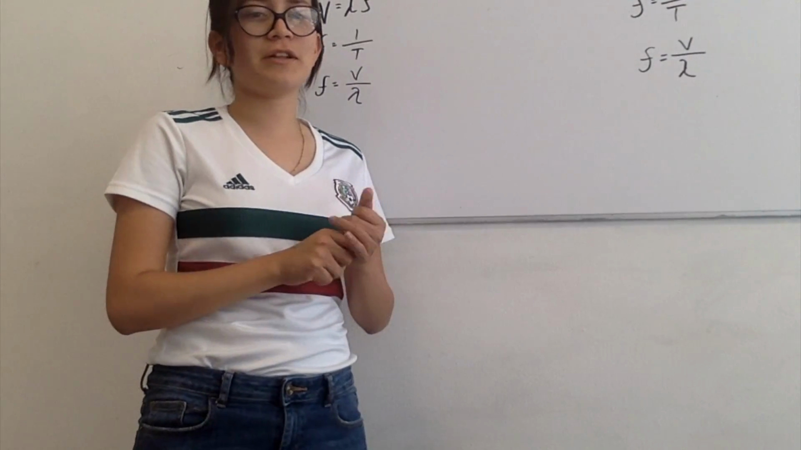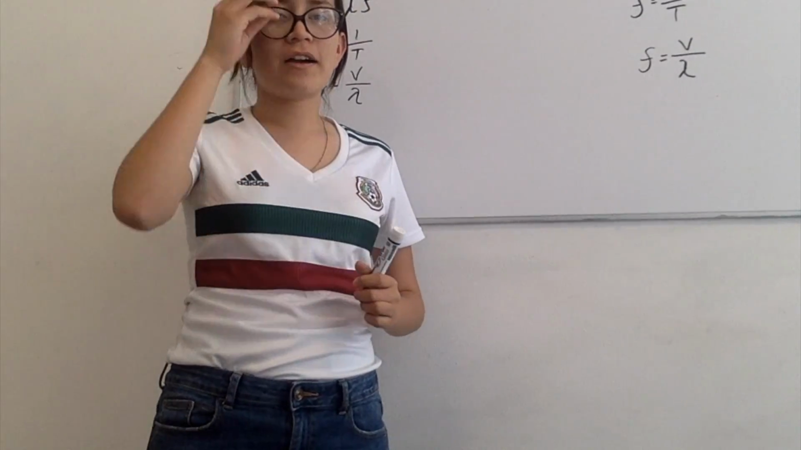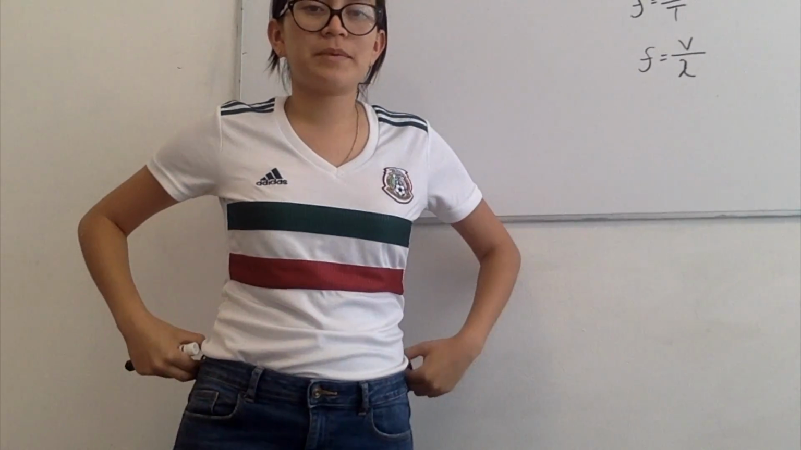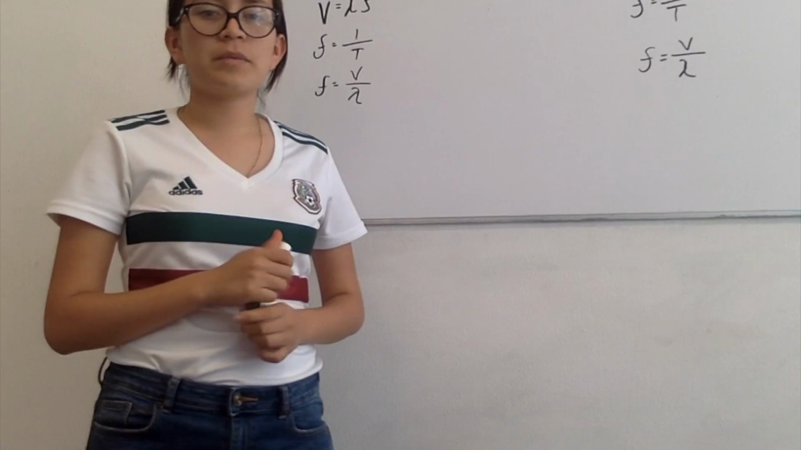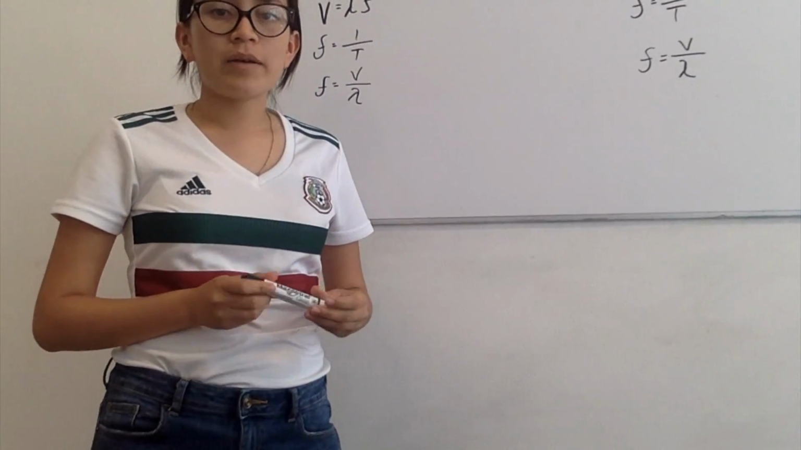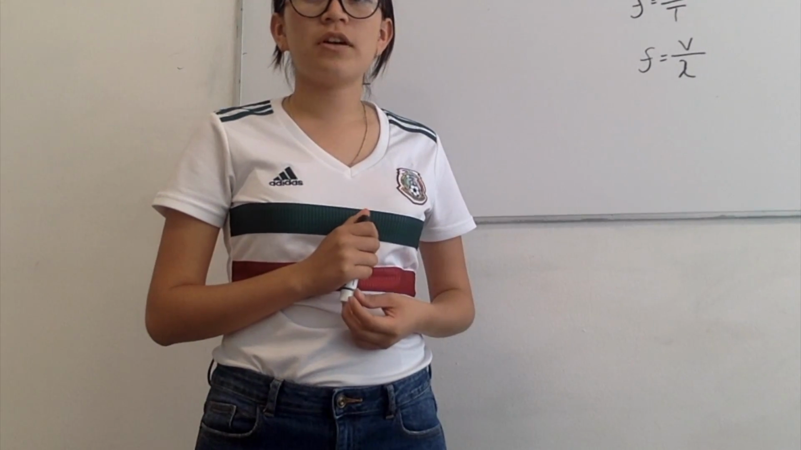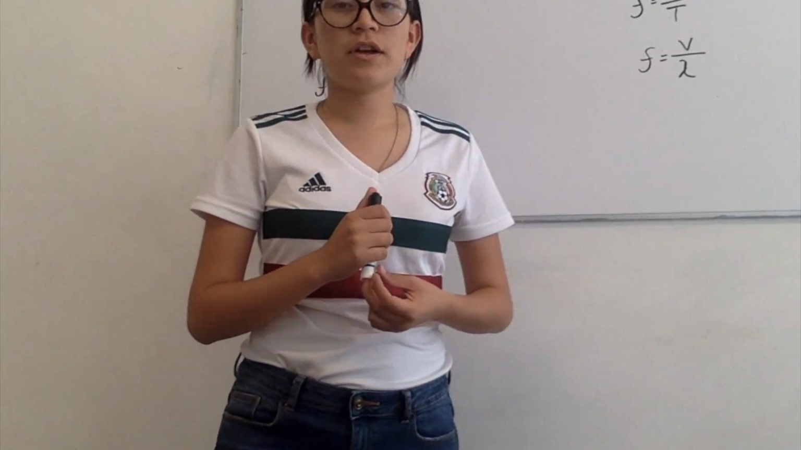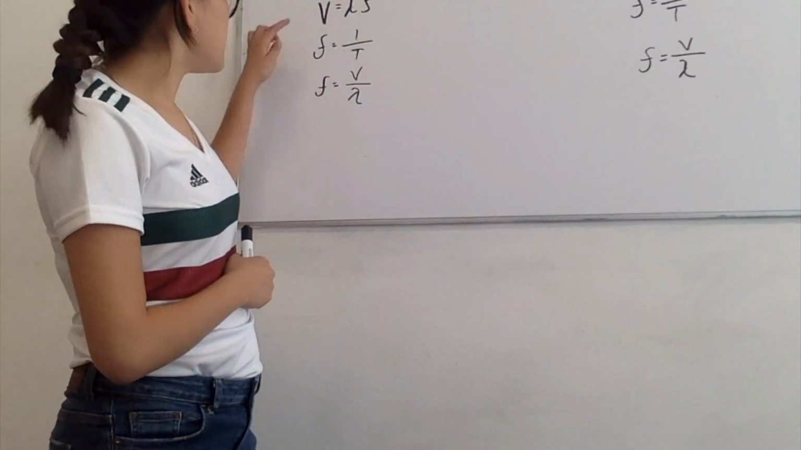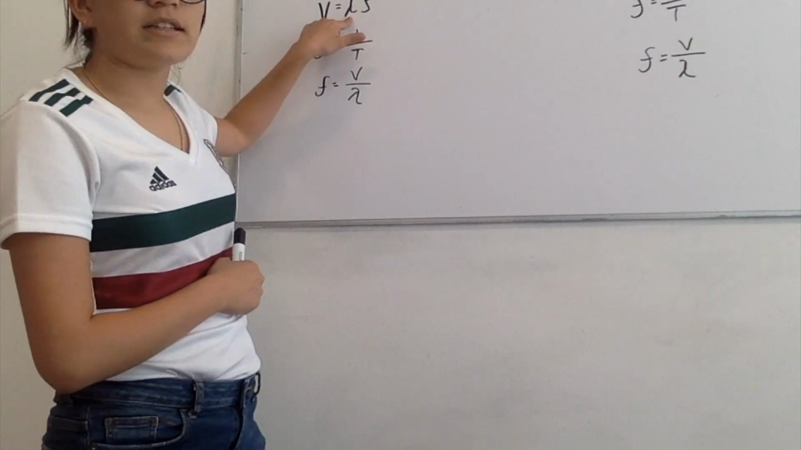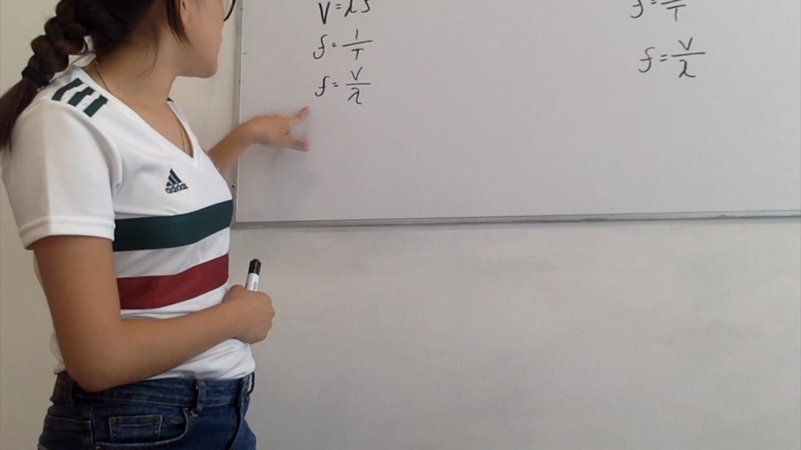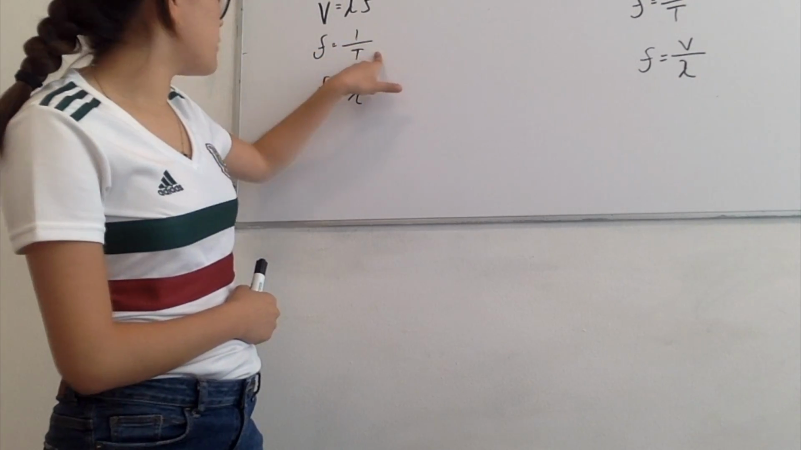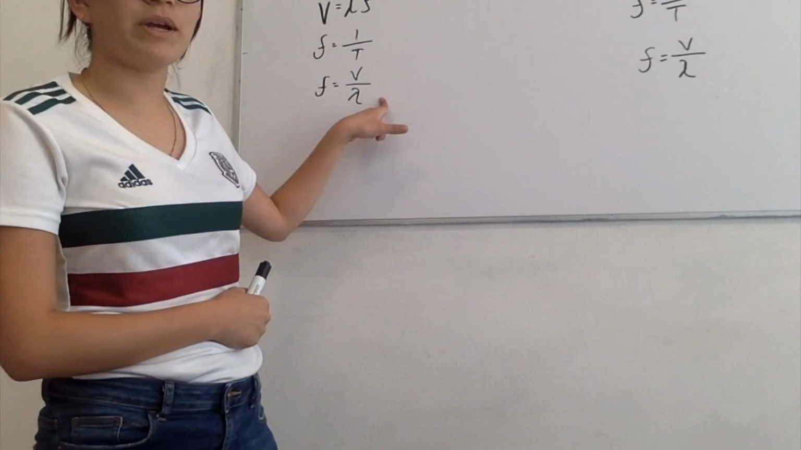There are transverse waves and longitudinal waves. Transverse waves are when the particles in a medium vibrate perpendicular to the direction of the wave's motion. And longitudinal waves are when the particles in a medium vibrate back and forth in the same direction as the traveling wave. To get the velocity, you use this formula that multiplies the wavelength times the frequency, and the frequency is 1 over the period, or velocity over wavelength.